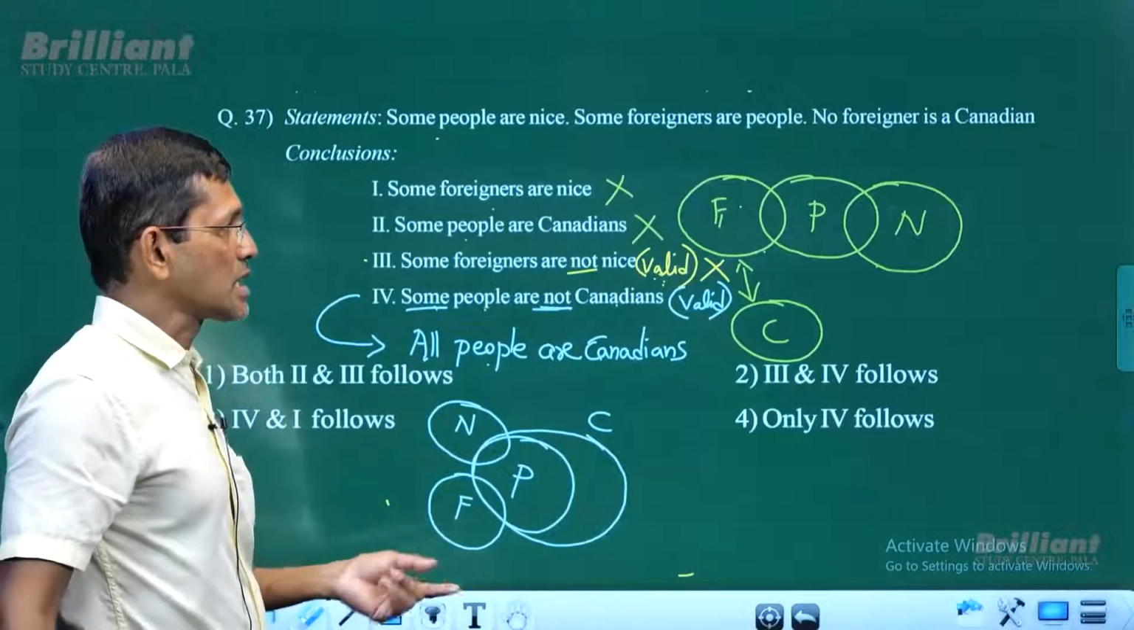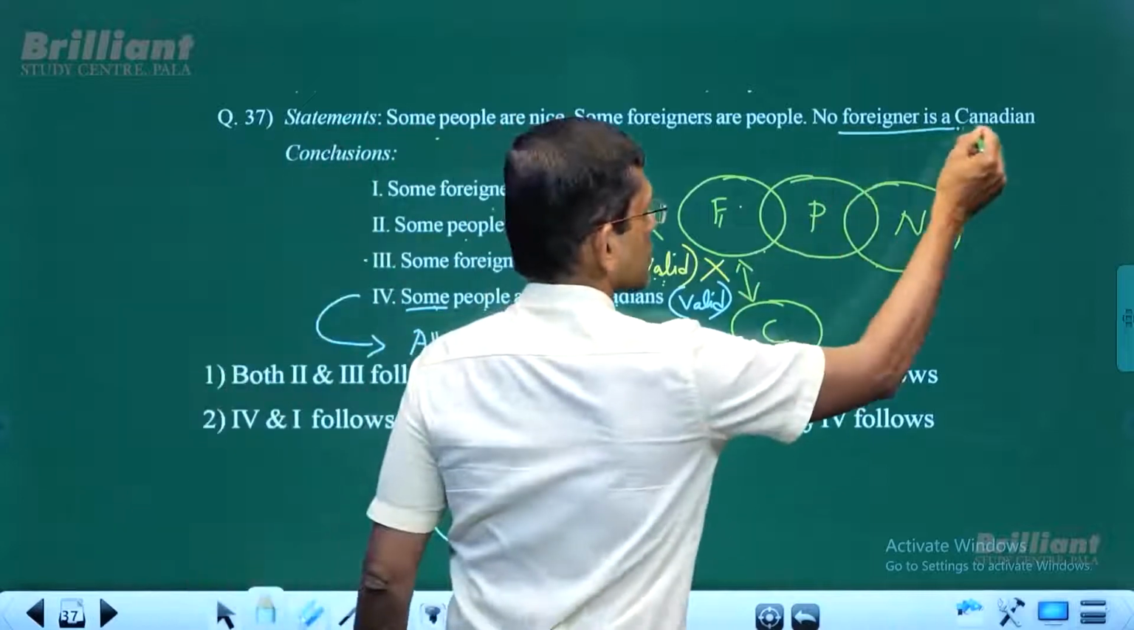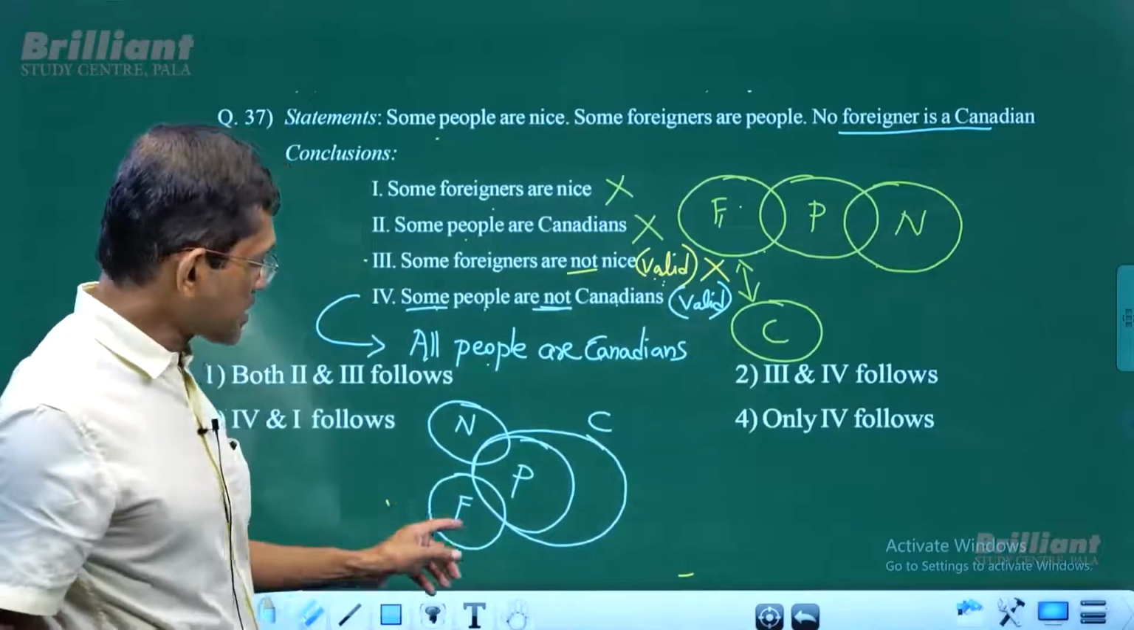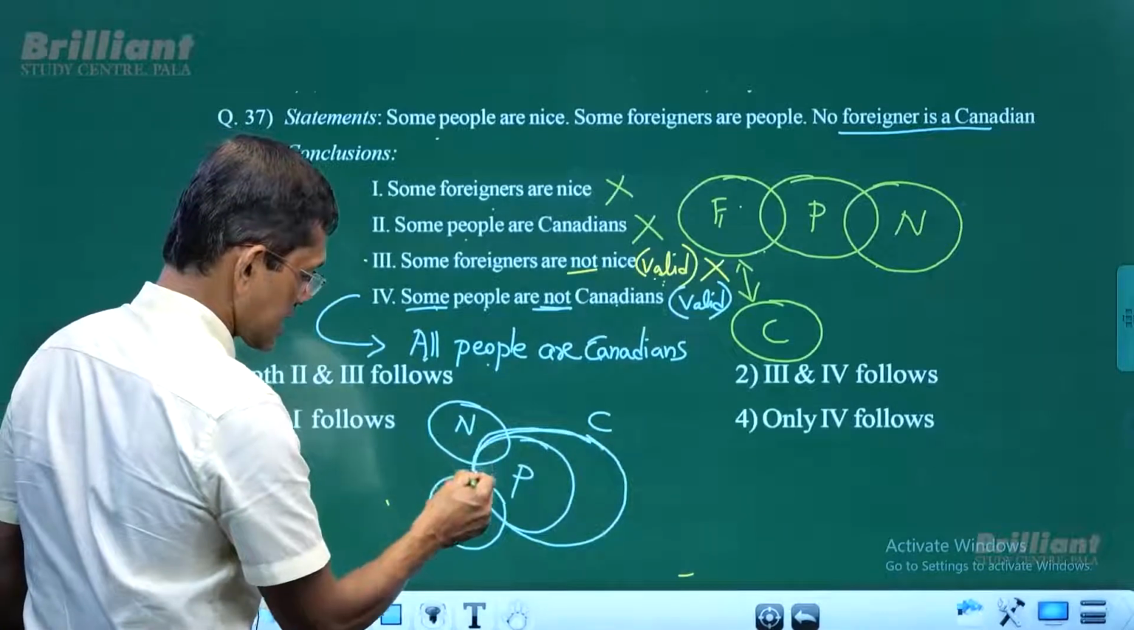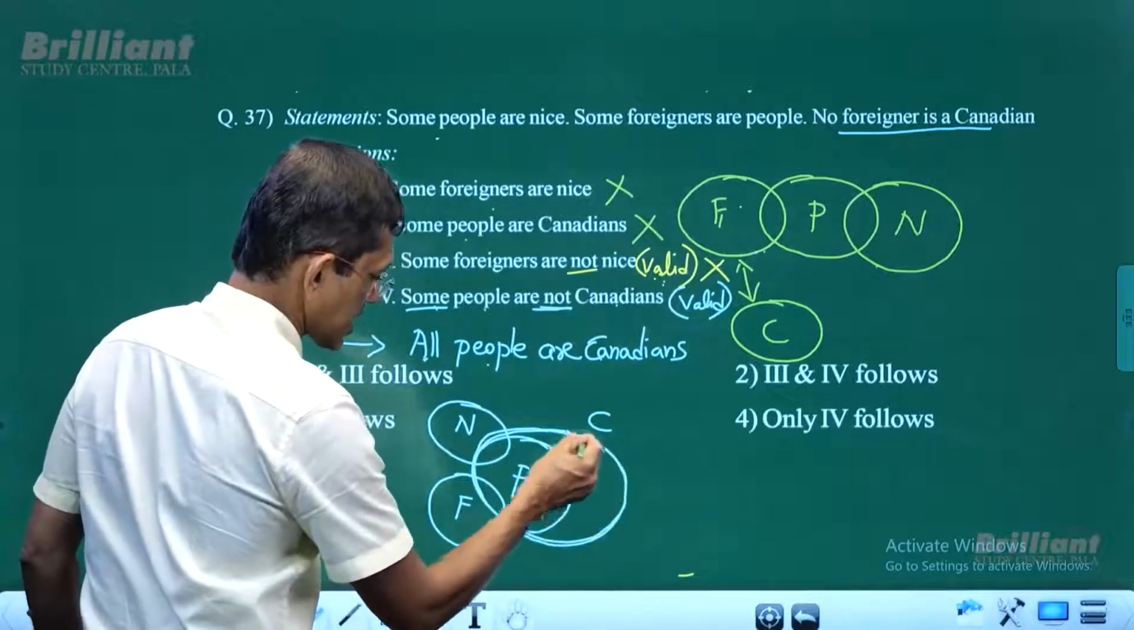The reason for that, the statement says no foreigner is a Canadian. In the new diagram, some foreigners are Canadians. This is the Canadian circle. You see this? This is the Canadian circle. So some foreigners are intersecting with the Canadian circle.